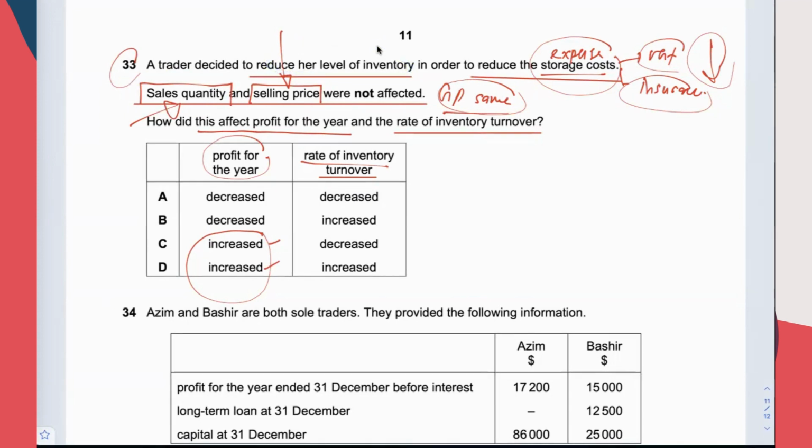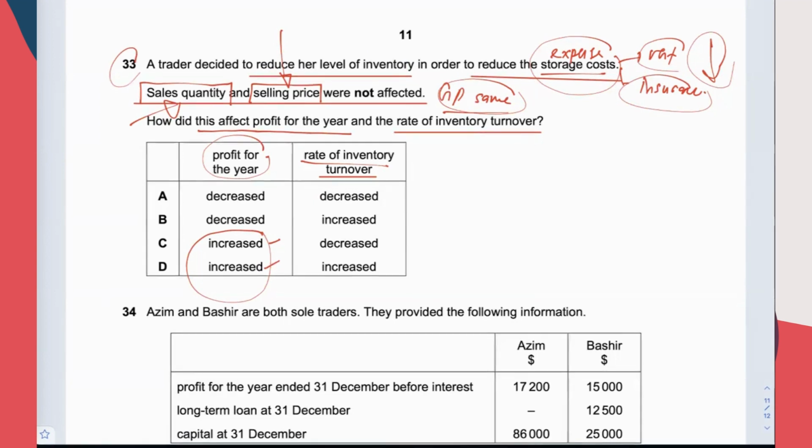That means you are going to run out of stock more quickly than last year. I repeat, you will run out of stock in your shop faster than last year. Therefore, you have to place more orders with the supplier during the current year. So increase, B. Also a very good question.